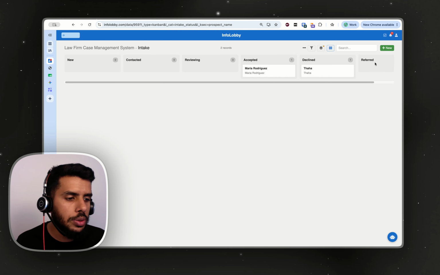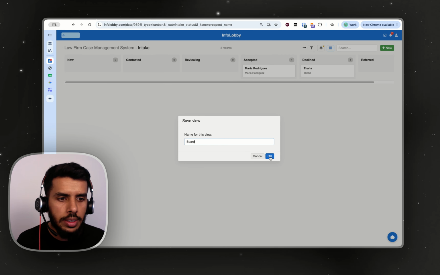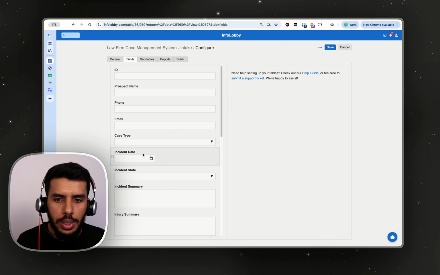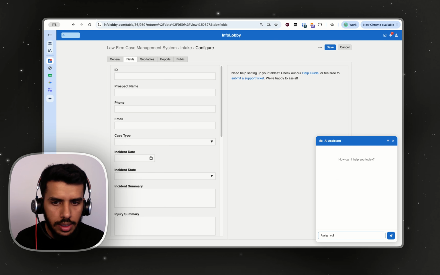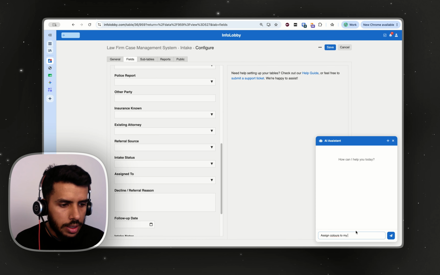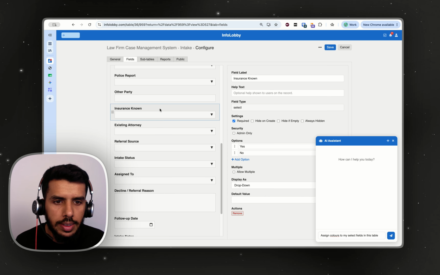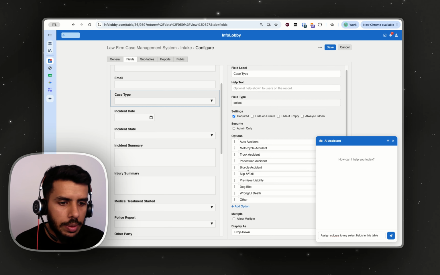Now I notice that there's no colors here. That is because our status fields at the moment have not been given any colors. So I would like to go to my configuration, and then go to my fields, and then I'll tell AI to assign colors to the select fields in this table. So for example, everything is a select field, right? Let's say insurance yes or no is a select field, police report is a select field, and then you've got case type, which is a select field.